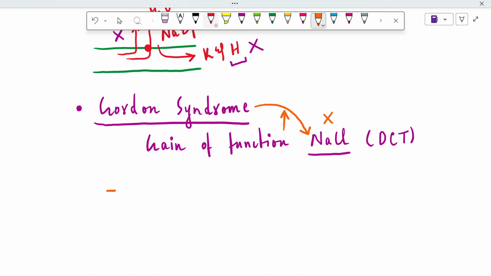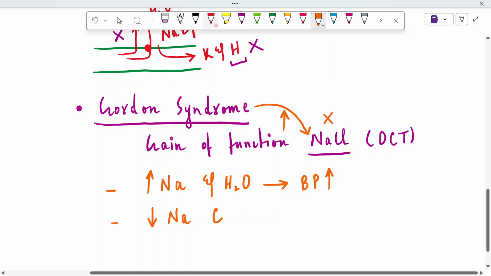The second is that due to the reabsorption of sodium in the distal convoluted tubules, there will be less sodium reaching the collecting ducts, right? So in the collecting duct where aldosterone functions, there will be low reabsorption of sodium and subsequently less excretion of potassium and less excretion of hydrogen.